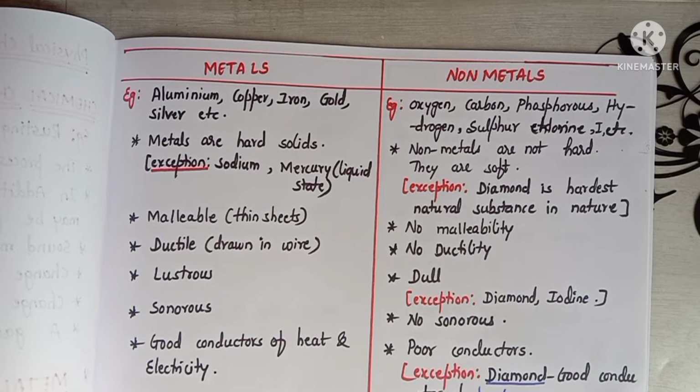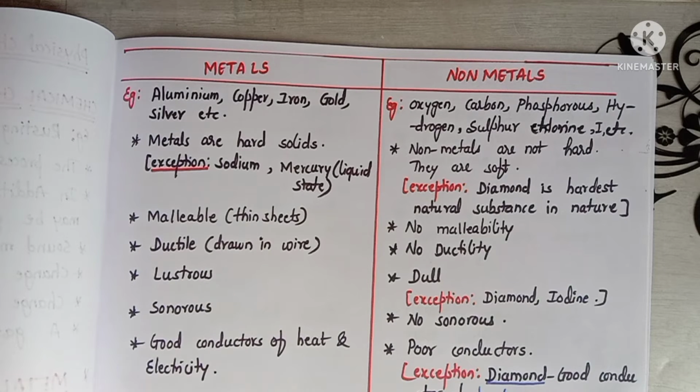Here metals are malleable in nature. What does malleable mean? It means these metals can be beaten into thin sheets. For example, gold can be beaten into very thin sheets. So metals are malleable in nature, whereas non-metals are not malleable. They will be in powder form, or they may be in the gaseous form also.